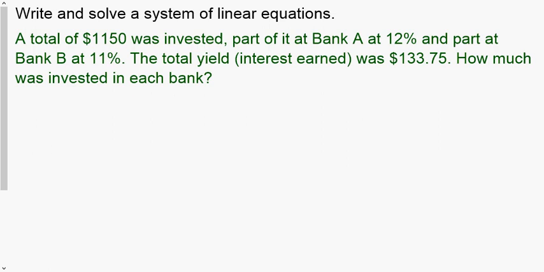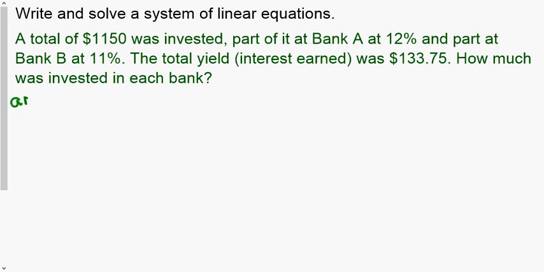All right, so this one says a total of $1,150 was invested. Part of it at Bank A at 12% interest and part at Bank B at 11% interest. The total yield or interest earned was $133.75. How much was invested at each bank? Okay, I'm just going to use the letters A and B because that's what the two banks are here. So we know the amount we put in.